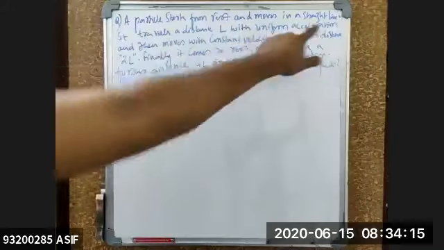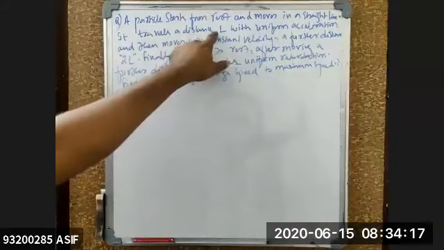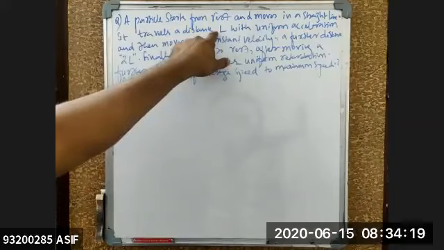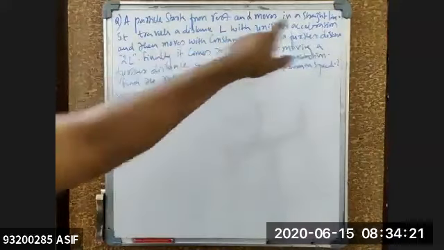Sir, on the second line, what is that, sir? Second line, first word. The particle starts from rest and moves in a straight line. It travels a distance capital L with uniform acceleration, then moves with constant velocity a further distance of 2L.